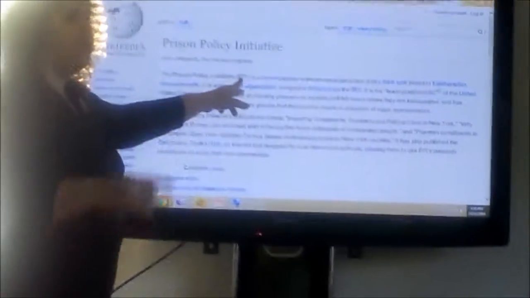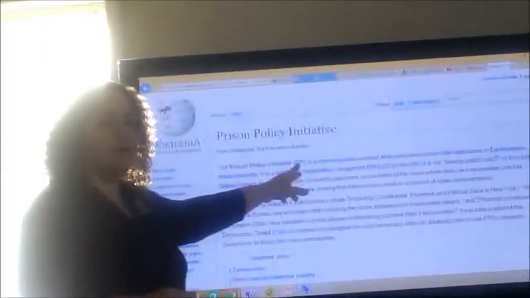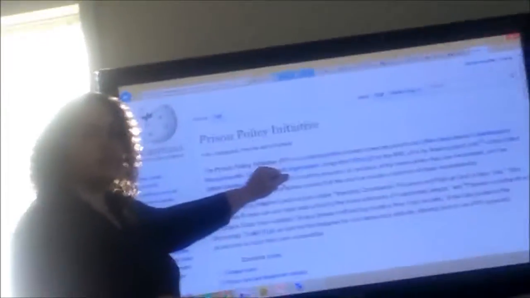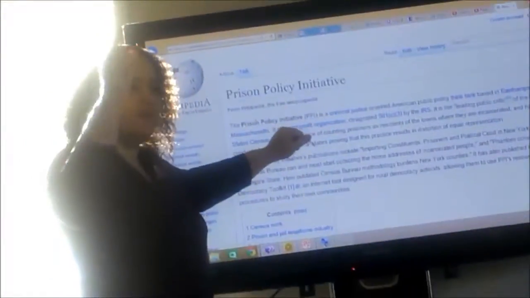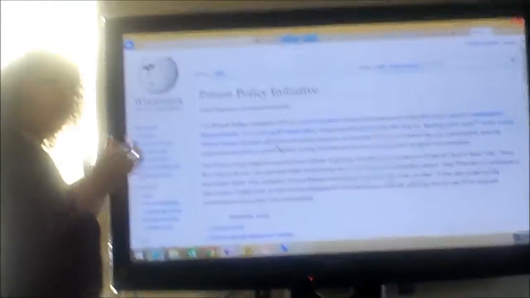So let's read this. It says the Prison Policy Initiative, or PPI. Where did we learn of this resource from? From YouTube? Great, from our video. Yes, that's the way we learned of this. What you want to do in your assignment is use a video, and then take resources from that video to further understand the problem. As you said, by reading over this we can find out more about it.